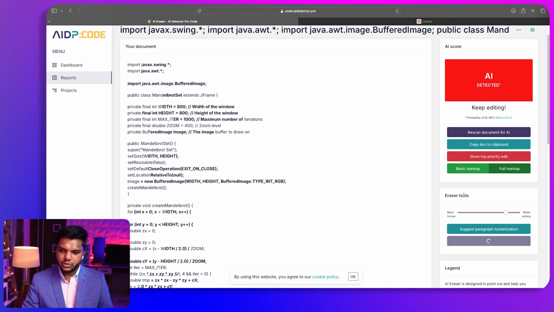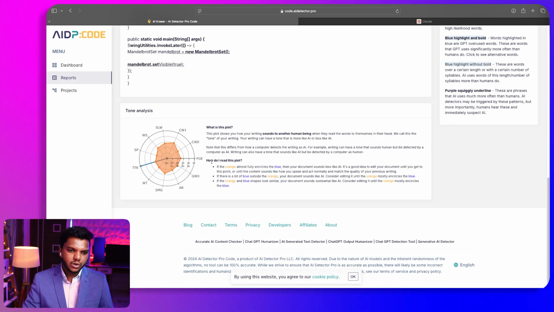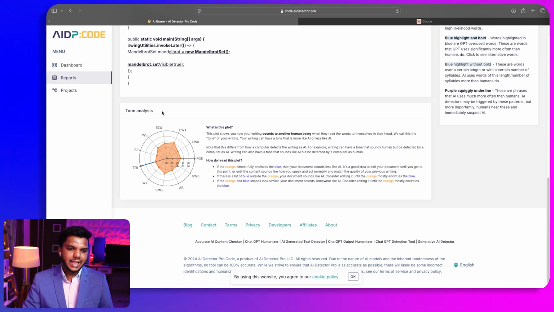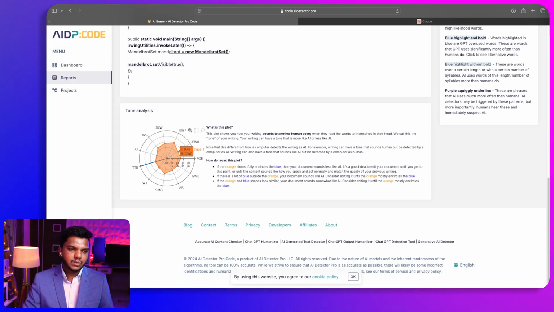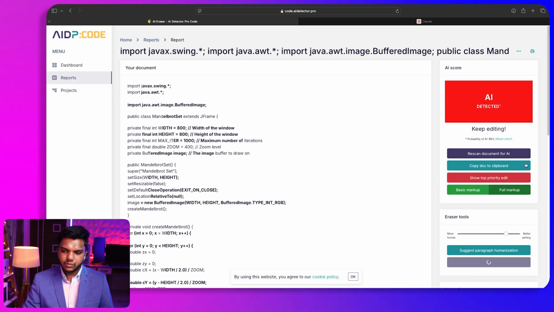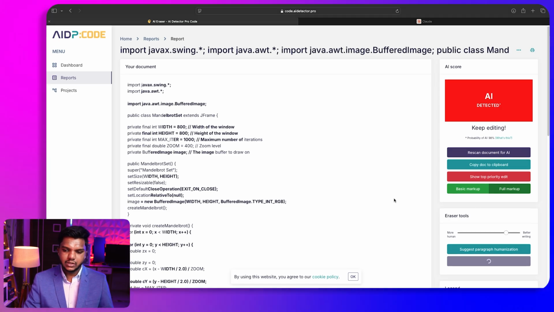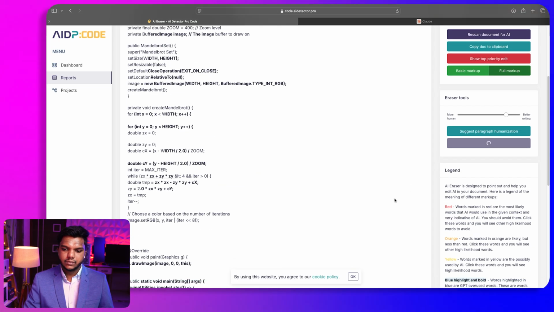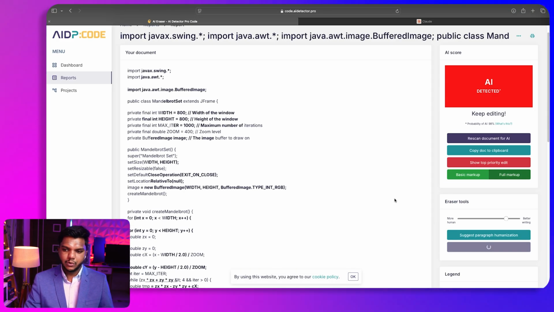If I click on the erase tool, it will create a humanized version of this entire code. You can also see the tone analysis here. It gives us the entire tone analysis in this particular form. And after clicking on this, it will start regenerating the entire code for us and erasing the traces of AI from the output.